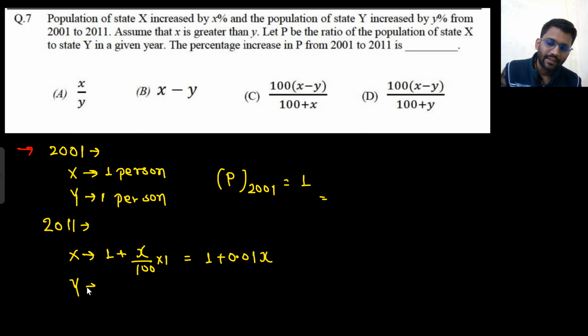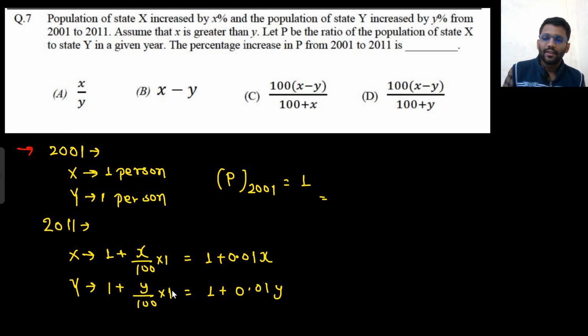And what would be the case in case of Y? Y% increase is there. So 1 plus Y% increase, 1 plus 0.01 Y. That is the case. Okay. If I had assumed 100, that would be better. I should have assumed 100.